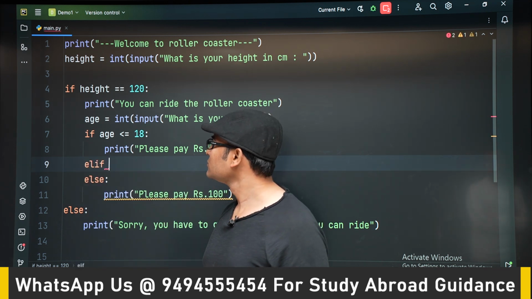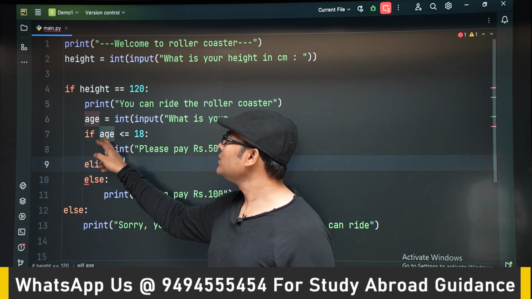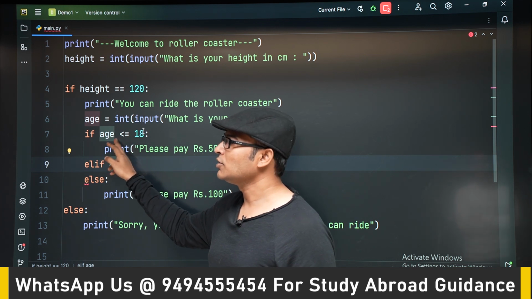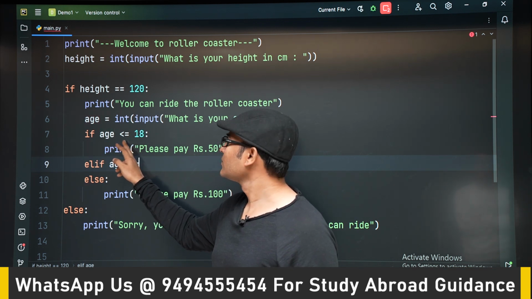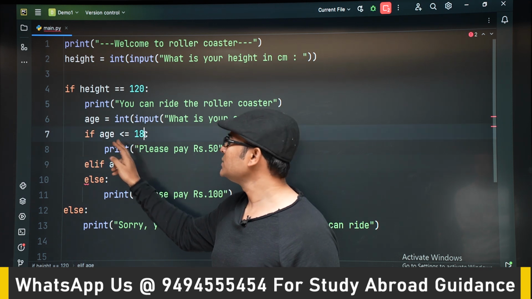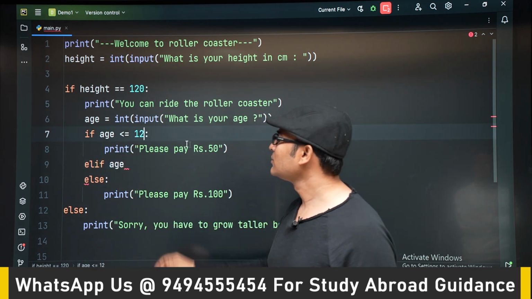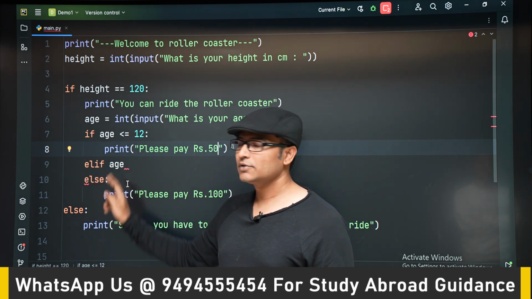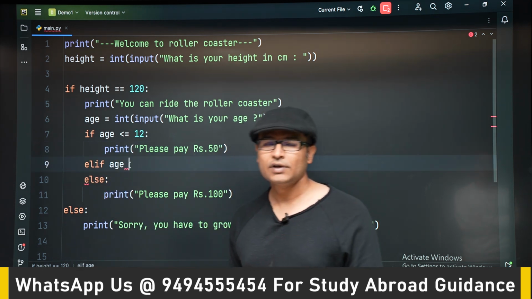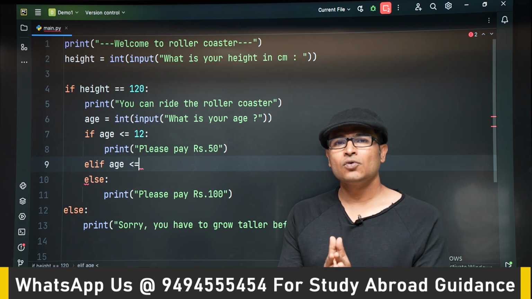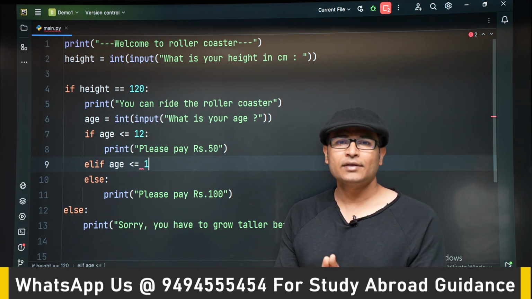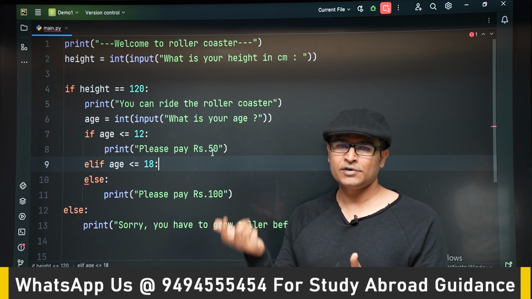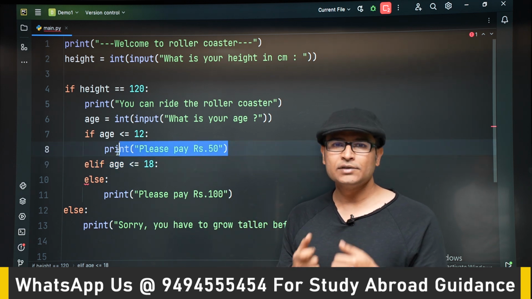Okay, elif. So first we will check whether the age is less than or equal to 12. If this condition is false, then we will check this elif. So what is elif? It is else if. If you know other programming languages, like C, there is else if in those languages. So elif is similar to that.